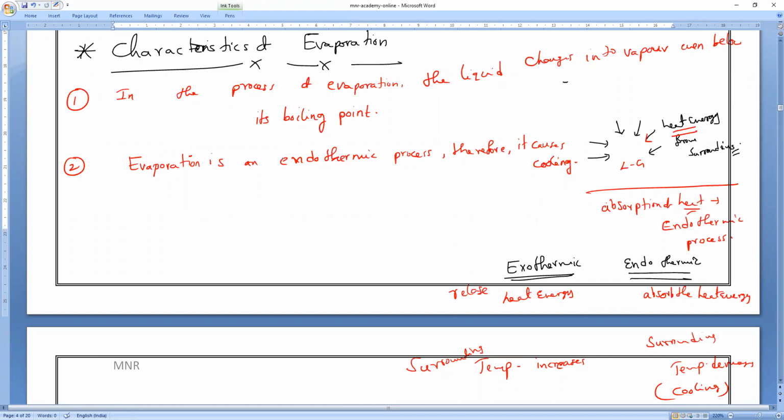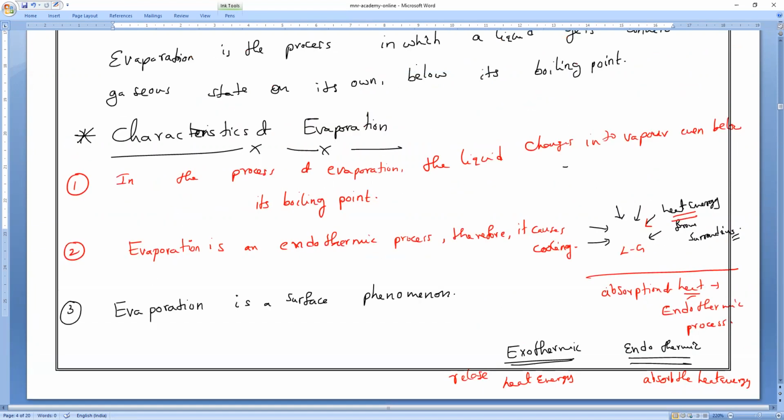Okay. Now this is the second thing. Next, the third point, I will explain to you. Evaporation is a surface phenomenon. Evaporation is a what phenomenon, everybody? Surface phenomenon. What do you mean by that? Shall we discuss now, everyone? These are the three characteristics of evaporation. Once completed, let me know. I will teach you what we mean by surface phenomenon.